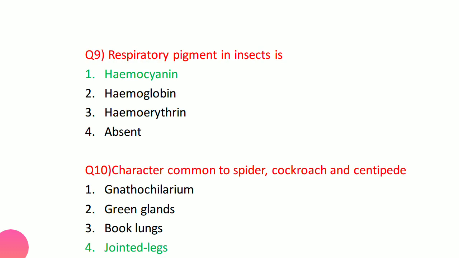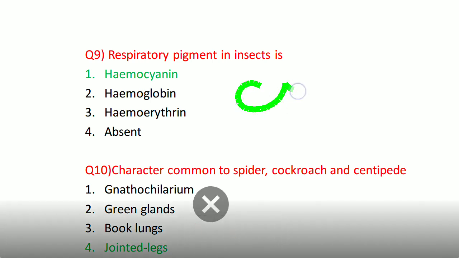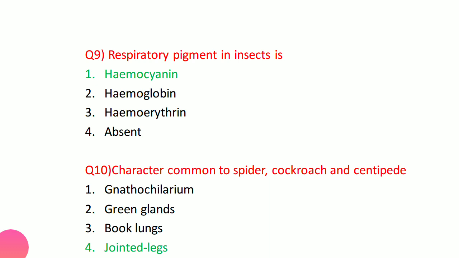Now coming to the next question, respiratory pigment in insects. Actually not all arthropods, but only some of the insects and some of the other classes also have the respiratory pigment hemocyanin, but not all arthropods have this hemocyanin. Hemocyanin is a copper containing pigment which is bluish or greenish pigment.